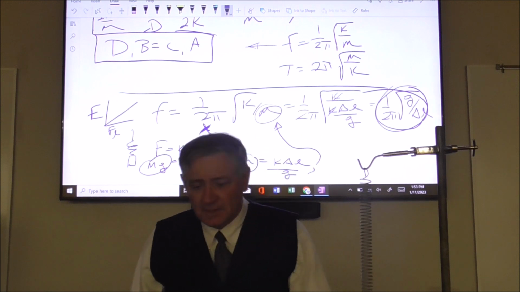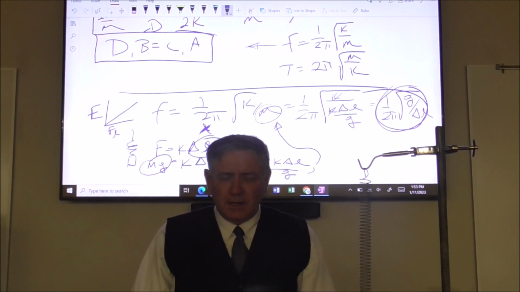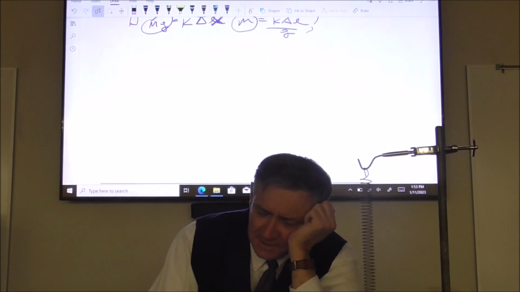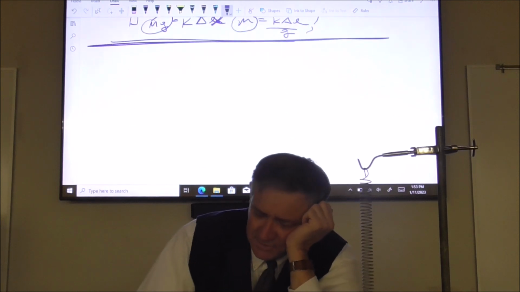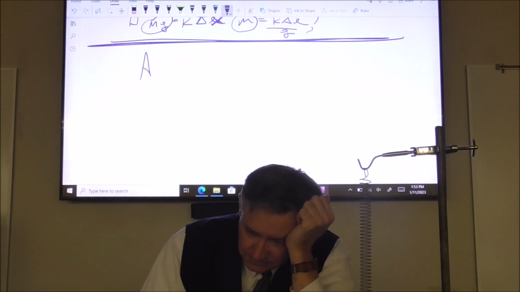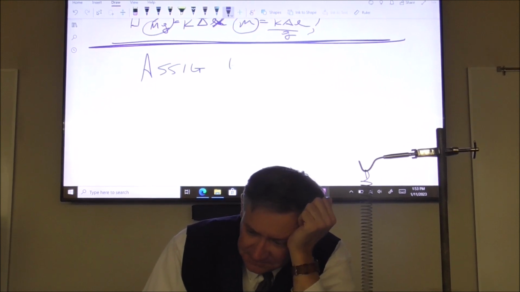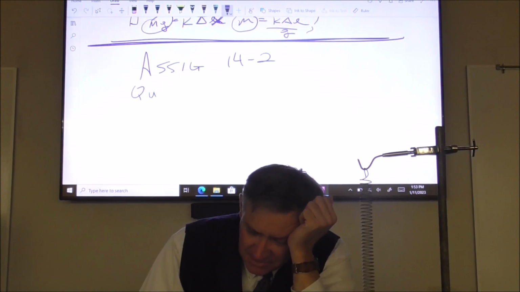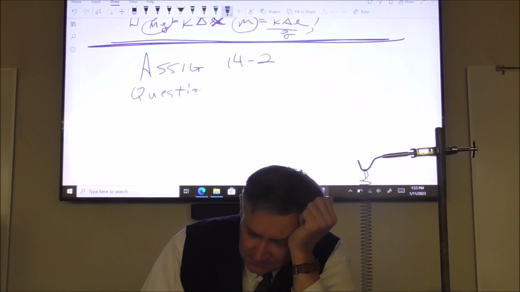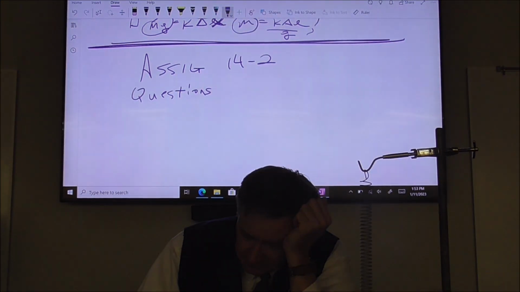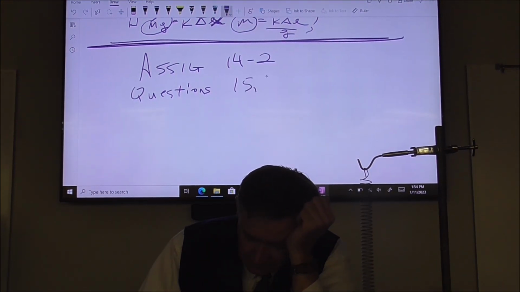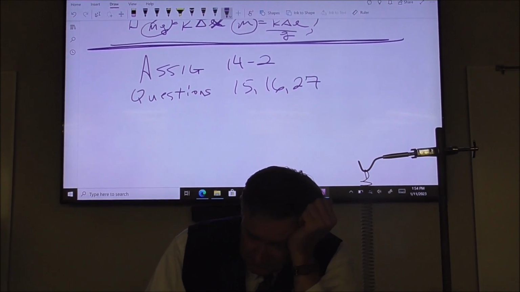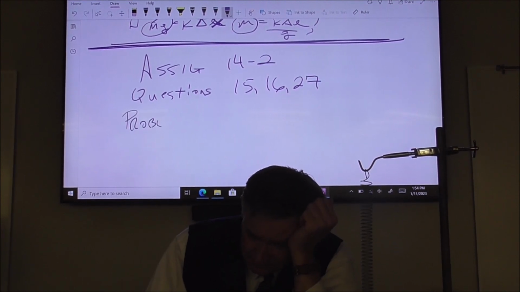Are you going to give us this one too? Not really, probably not. But you should be able to derive it. All right, I'm done. This is actually quite a bit shorter than yesterday. F equals K X. That's doable, honestly. Assignment 14, 2: problems 15, 16, 27. That's it?